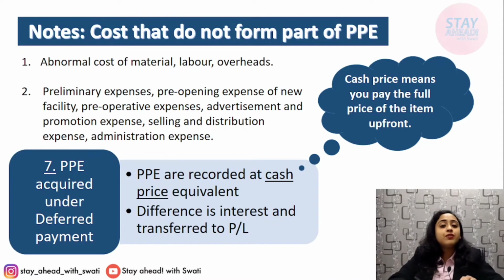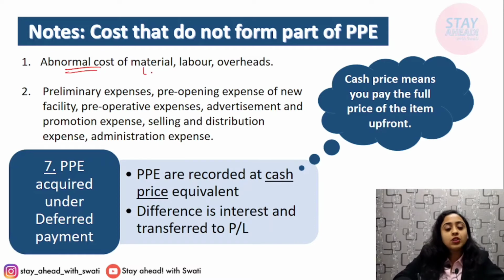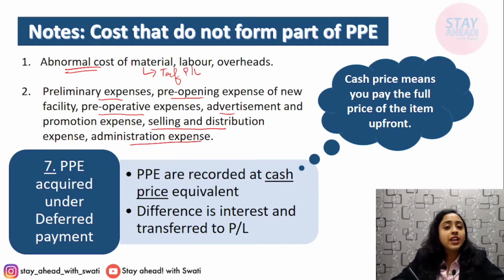Next comes the costs that will never ever form part of PPE. First, abnormal costs. Any abnormal costs are directly transferred to P&L account. Preliminary expenses, pre-opening expenses, pre-operative expenses, advertisement, selling and distribution, administration expense, etc. These are all expenses that will be directly taken to the P&L and will not be included in the cost of PPE.